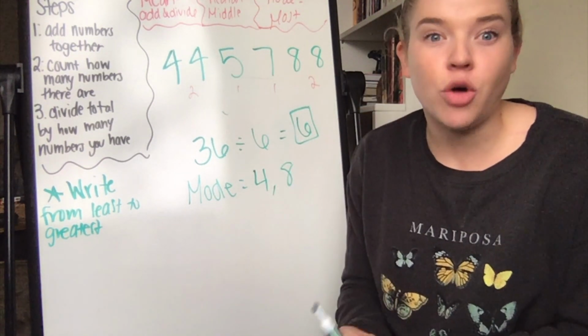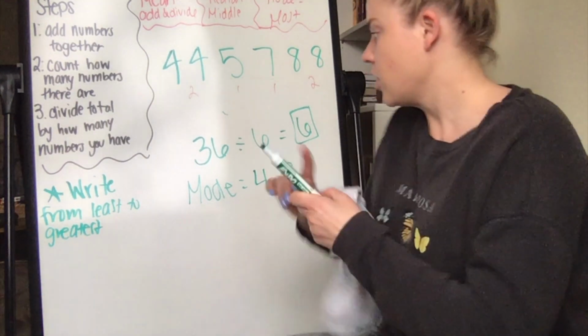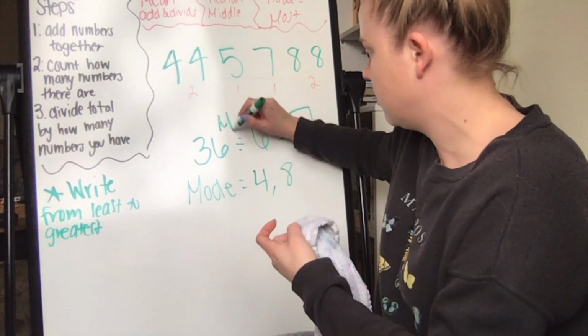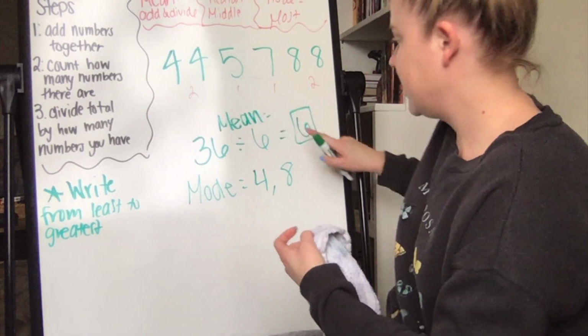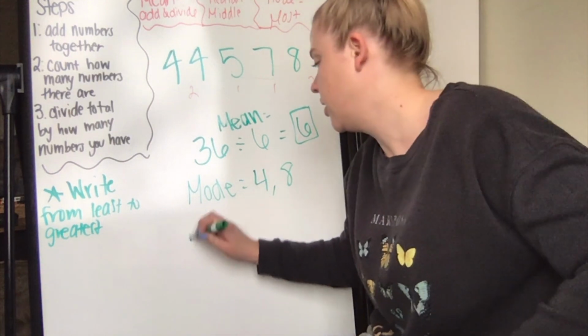You can also have no mode. Say no number repeats itself, then you could have no mode. So on this problem, my mean is 6. My mode is 4 and 8, and all that leaves us with is our median.